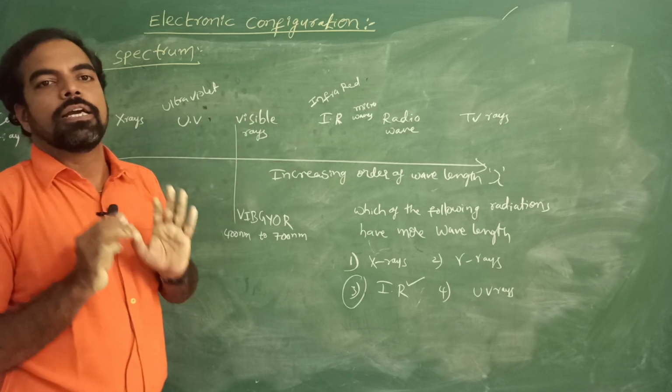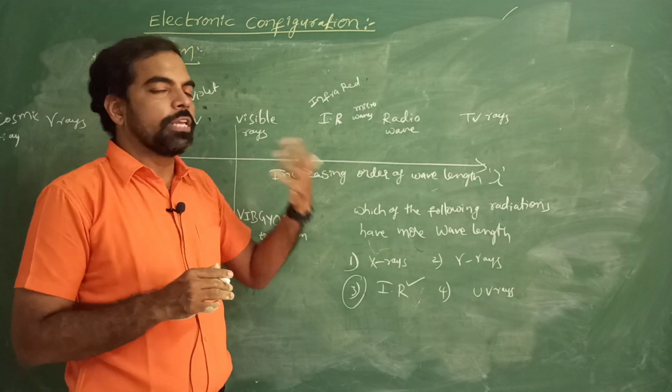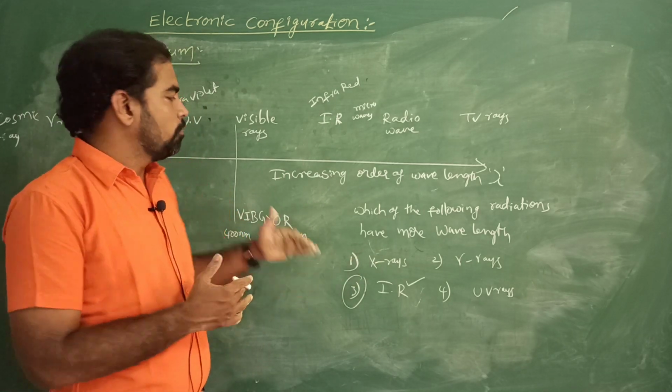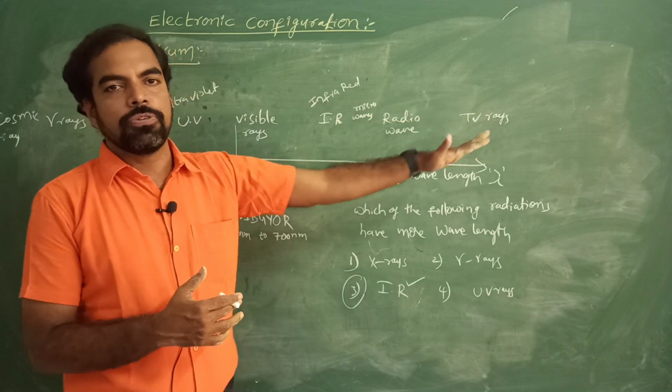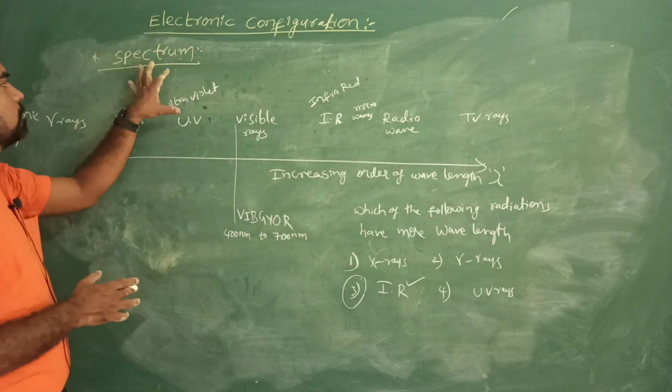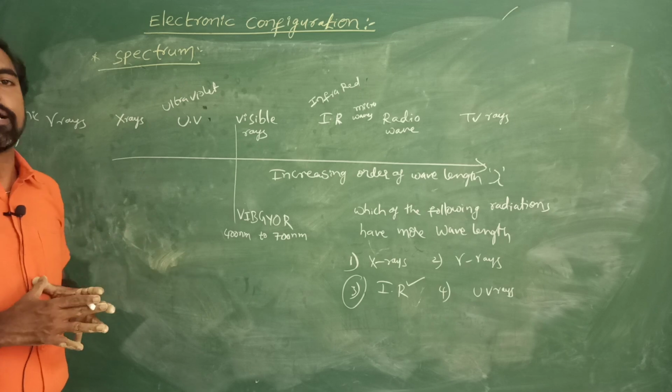It is a very, very important concept. Which of the following has more frequency or more wavelength? If more wavelength, then go left to right. Okay students? Right. This is also one important concept about the spectrum.